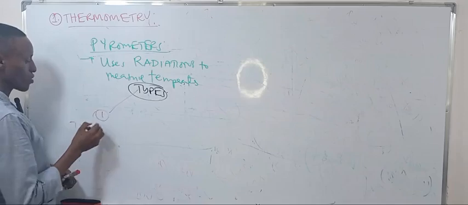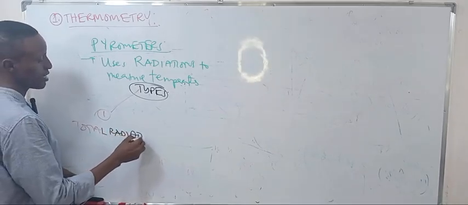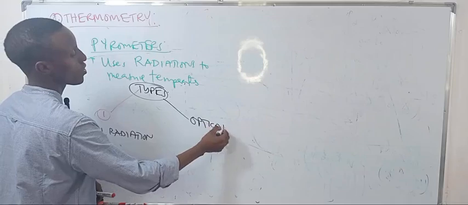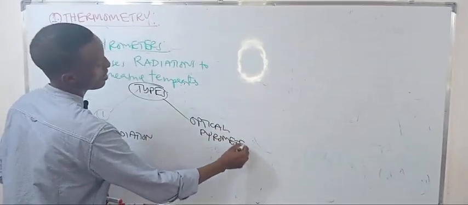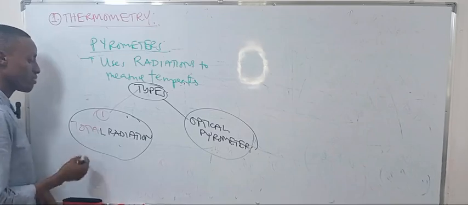We have the total radiation pyrometer and we have the optical pyrometer.